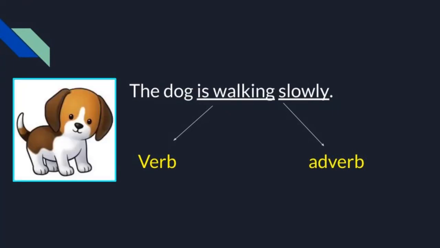Okay students, let's move to the next example, that is the dog is walking slowly. Here it raises the question of how the dog is walking. It is walking slowly. So the verb is walking and the adverb is slowly, because we are giving more information about the verb walking. So in the given sentence, verb is walking and adverb is slowly.